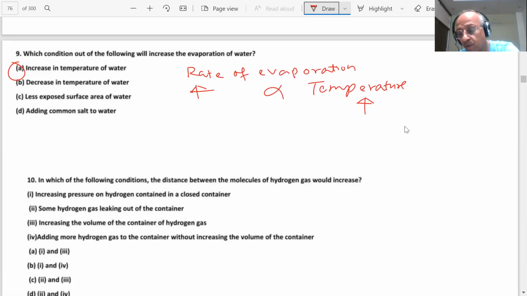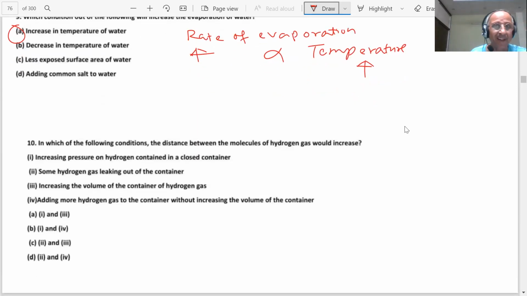Okay, next question, students. In which of the following conditions would the distance between molecules of hydrogen gas increase? You have H2 gas molecules. Increasing pressure on hydrogen in a closed container.